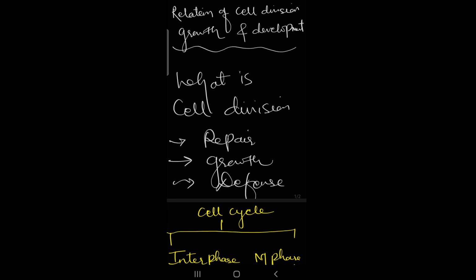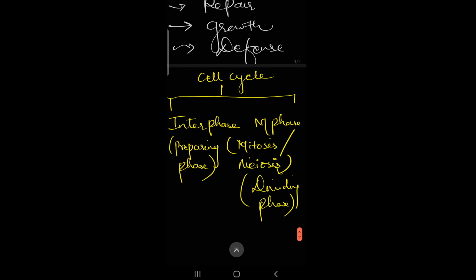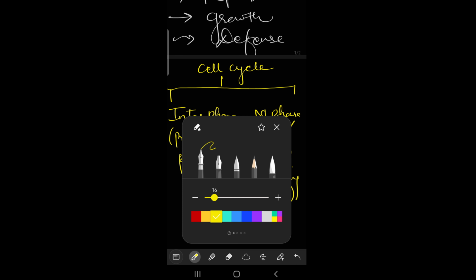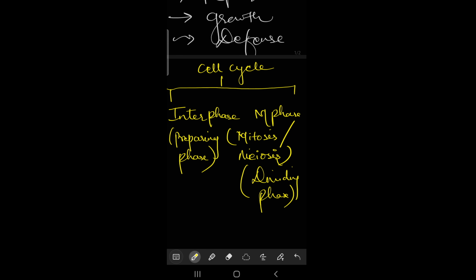But for understanding all these things in detail, first you need to understand what the cell cycle is. Children, listen to me very carefully. In the cell cycle, each cell has two phases: the first one is interphase and the next one is M phase. Why is it called M phase? Later on I'll tell you.